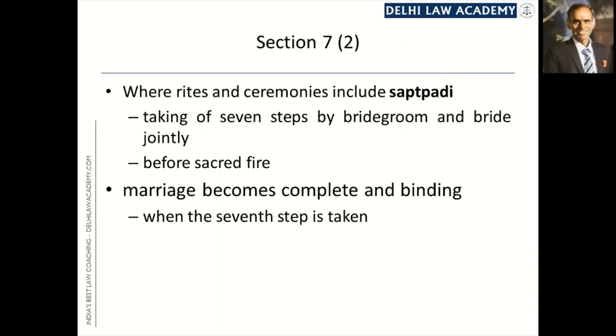Even though no statutory rites and ceremonies have been prescribed by the first subsection, the second subsection of Section 7 makes a statement of law. It applies where rites and ceremonies, or rather the customary rites and ceremonies, include saptapadi, that is, taking of 7 steps by the bridegroom and the bride jointly before sacred fire. As and where saptapadi is a part of the customary rites and ceremonies of either party, then the marriage becomes complete and binding when the 7th step is taken, that is, when the saptapadi is complete.